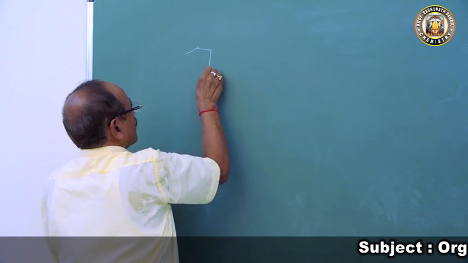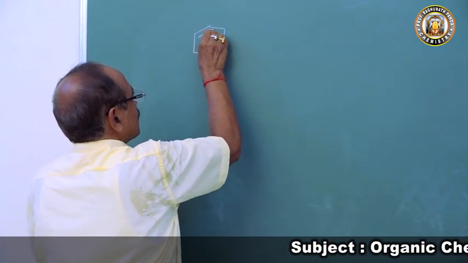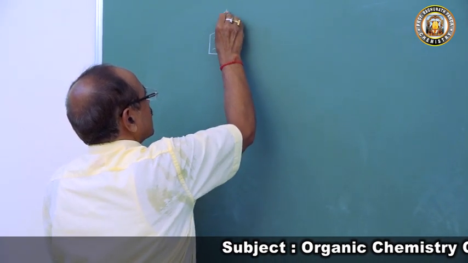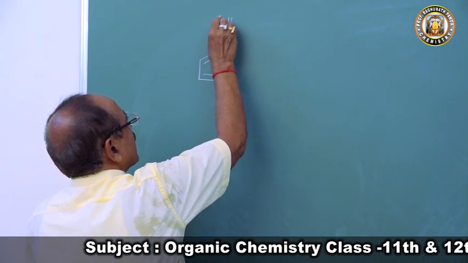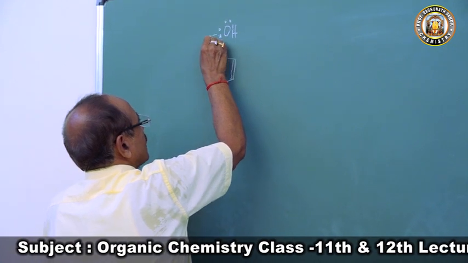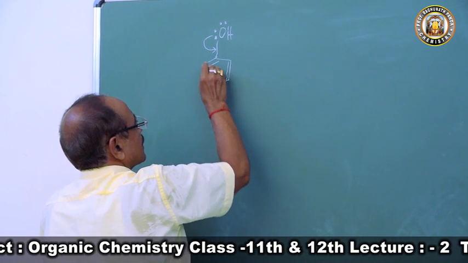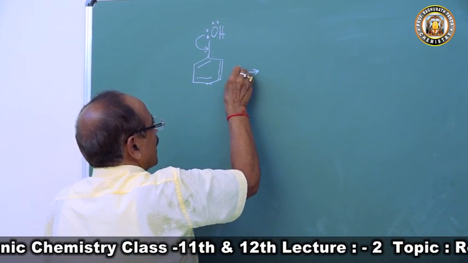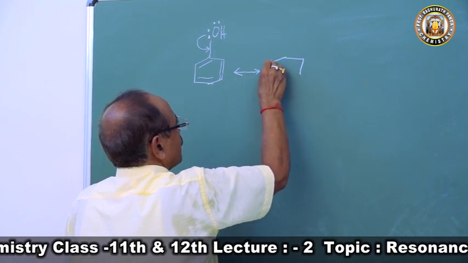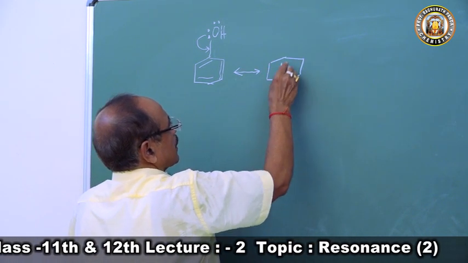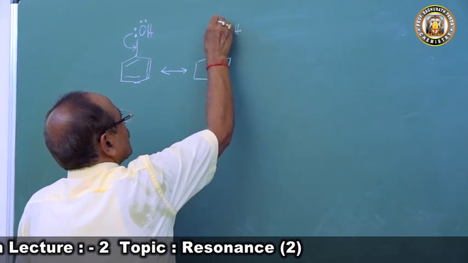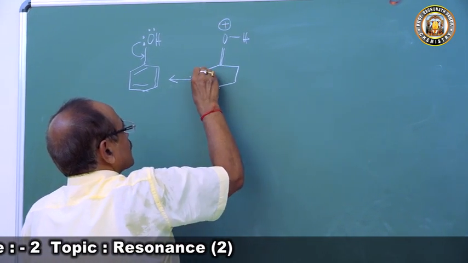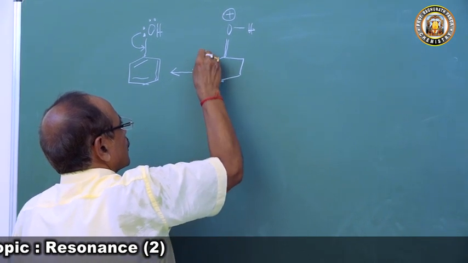So this is the phenol. The OH group is bonded to a carbon atom of the benzene nucleus by a sigma bond. The oxygen atom has a lone pair of electrons. It gets delocalized and exhibits resonance. So we get the OH oxonium character, O plus, and a negative charge at the ortho position.